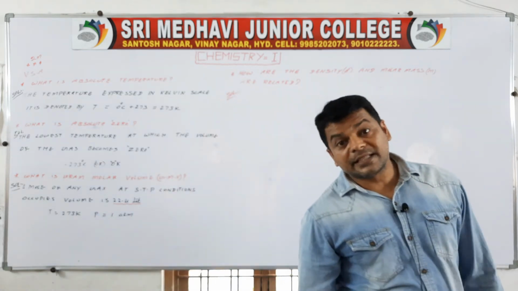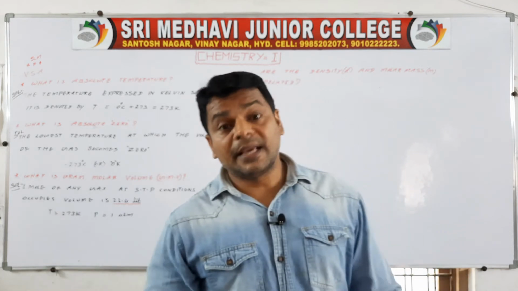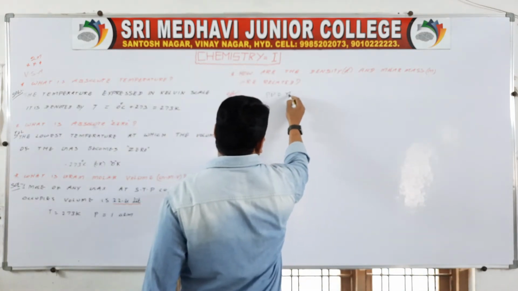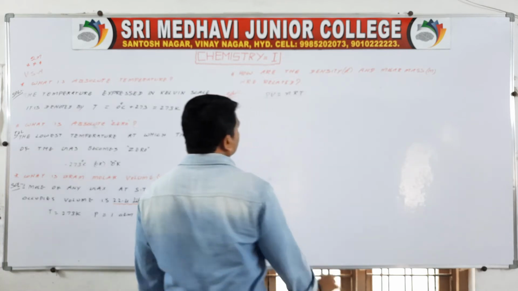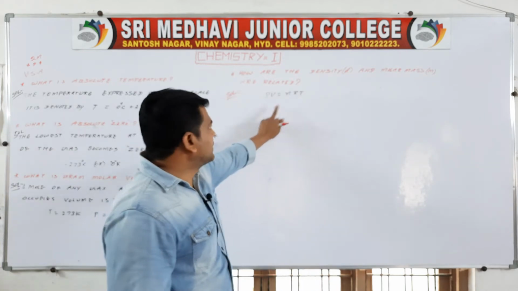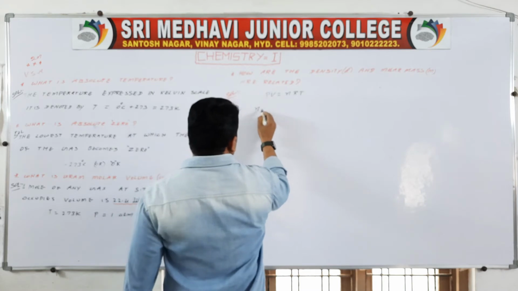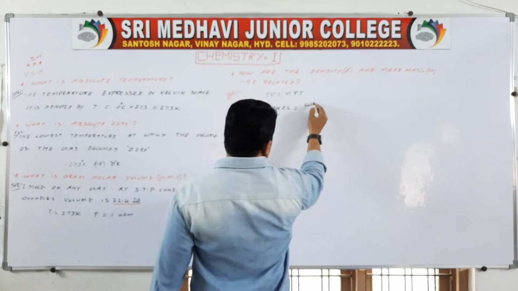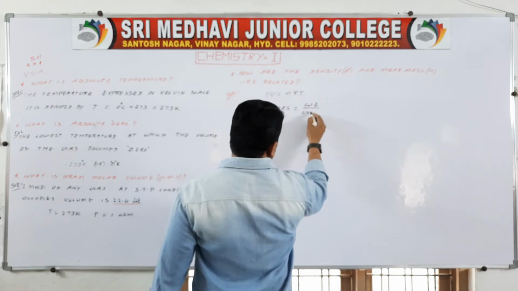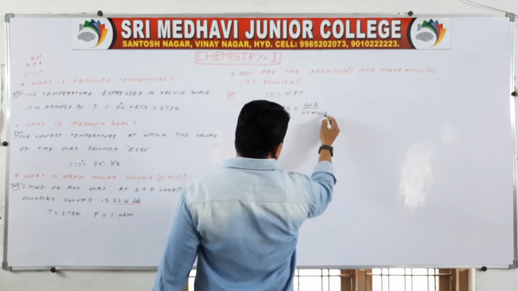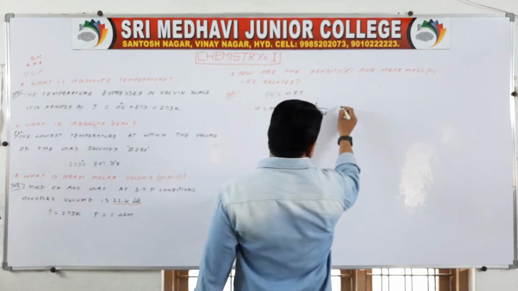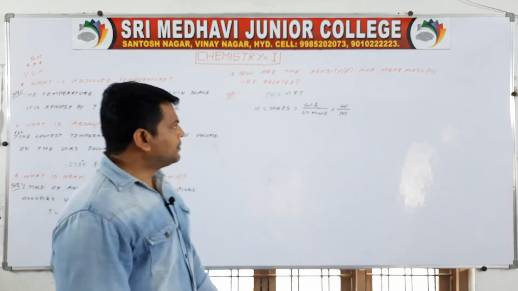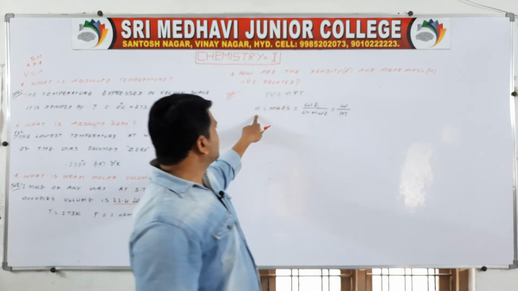Okay, so you know the ideal gas equation, PV equal to nRT. n equal to moles, which is equal to weight by gram molecular weight, W by capital M. So I am writing this in place of n.